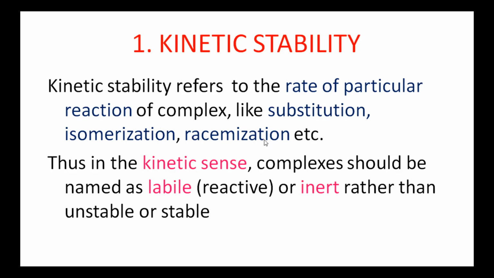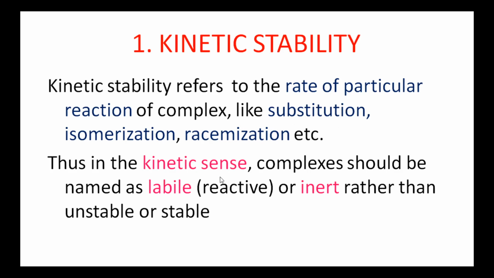Racemization means the change of one form to another form. That is, D isomer is changed to L. These two are combinedly known as racemic mixture. So the change of D isomer to L isomer is referred to as racemization. In these three reactions, rate of reaction of a complex deals with the kinetic stability.